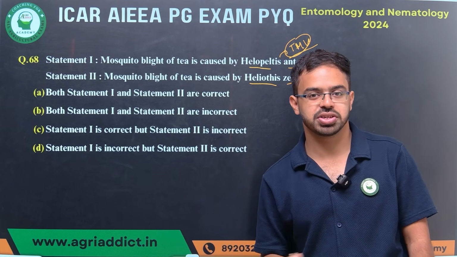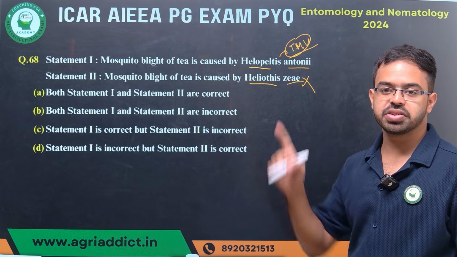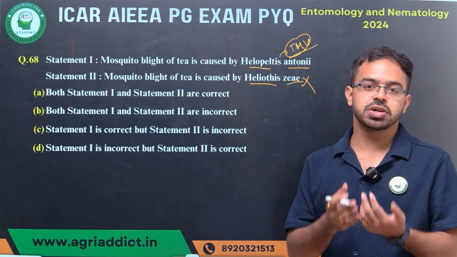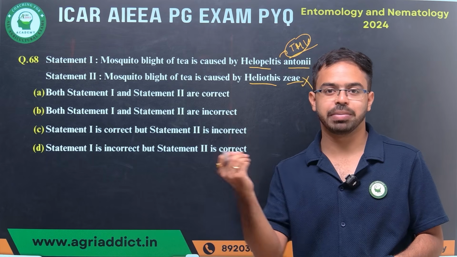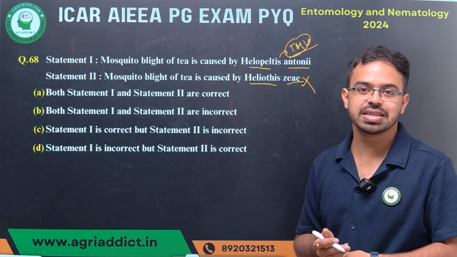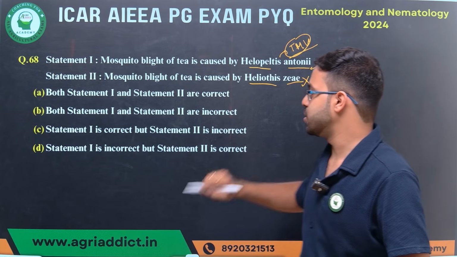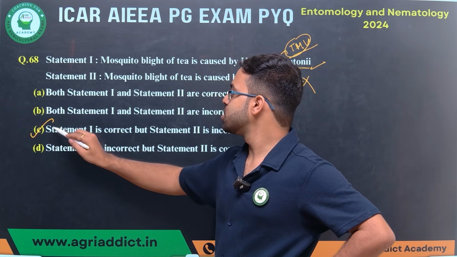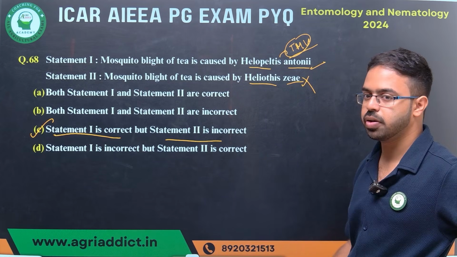It is not at all associated with tea. So this statement is wrong. The first statement is correct. So the correct answer will be C, that is, statement 1 is correct, but statement 2 is incorrect.